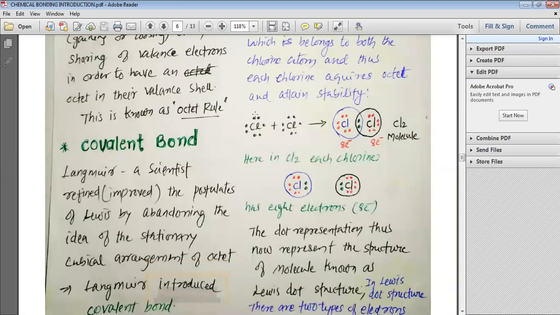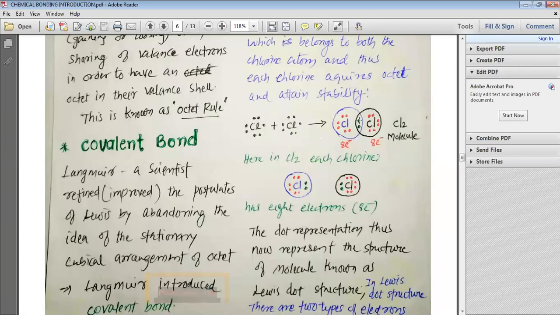You can see that chlorine has 7 electrons in its valence shell, so we have put 8 dots around chlorine. We take another chlorine atom and put 8 dots around it. Now what happens? Each chlorine comes forward and donates its one electron, which is represented with the green color. So one electron from the right side chlorine, another electron from the left side chlorine. Now they have shared a pair of electrons, or they have shared 2 electrons.